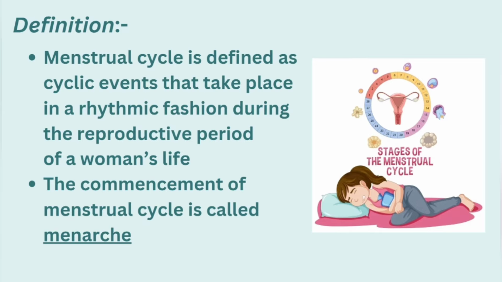The commencement of the menstrual cycle is called menarche. This gradually occurs at the age of 12 to 15 years, which marks the onset of puberty. Likewise, the other term is menopause, which means the permanent cessation of the menstrual cycle, which occurs in old age, around 45 to 50 years. So the commencement of the menstrual cycle is called menarche, and the permanent cessation of the menstrual cycle is called menopause.